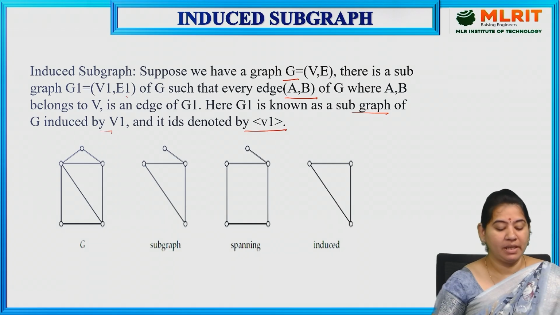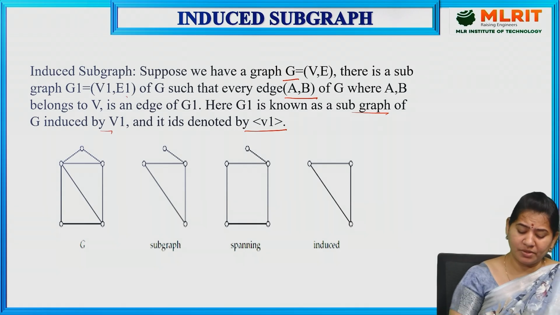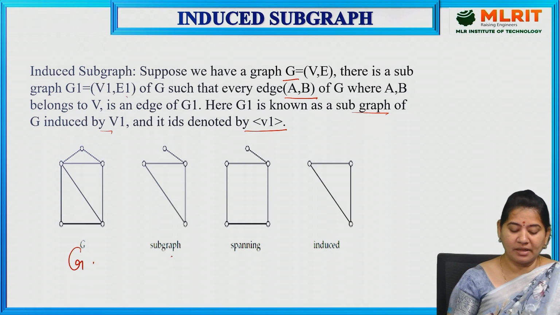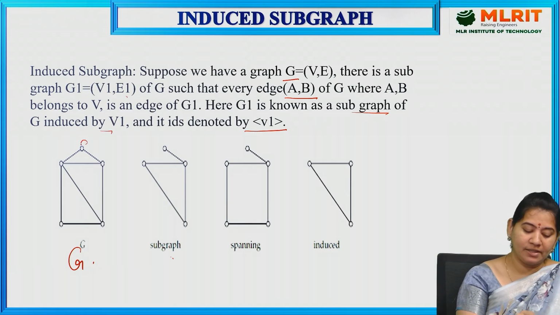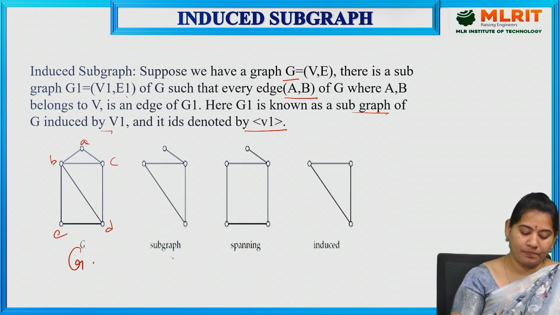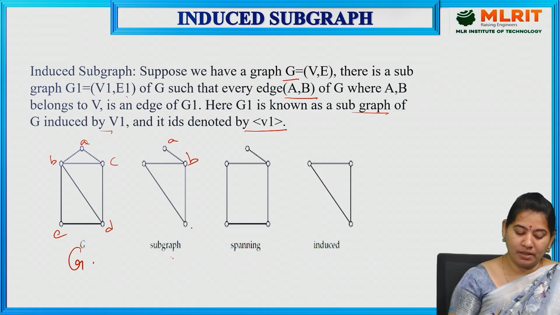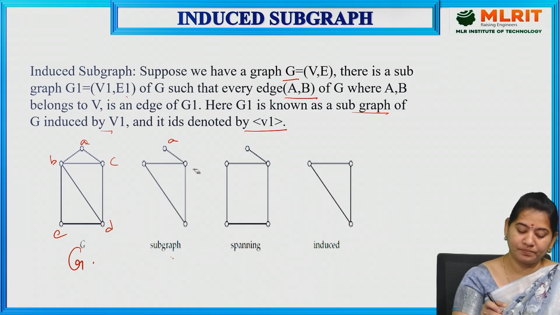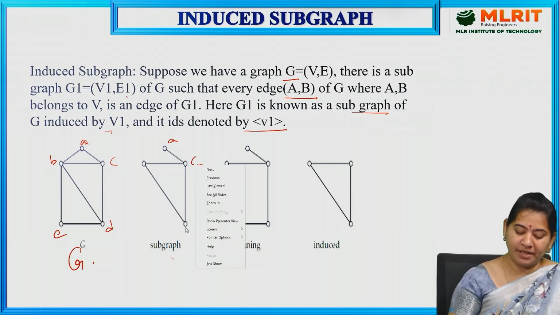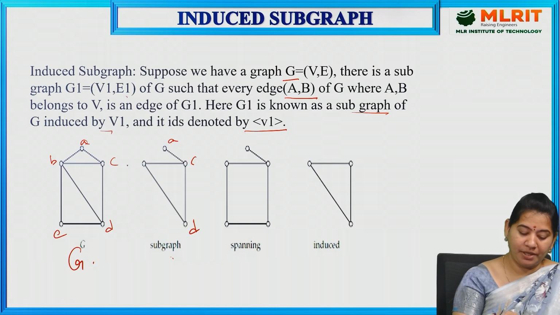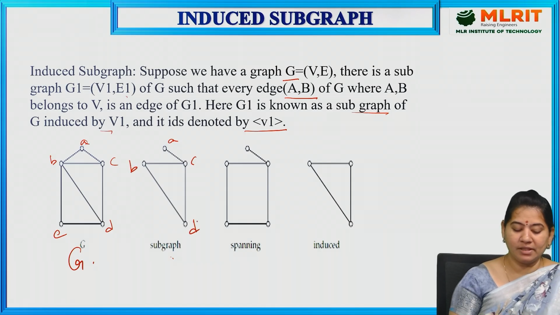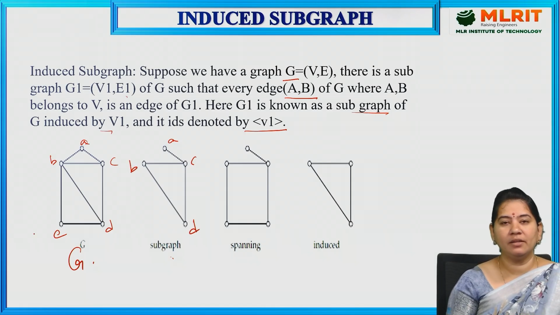So what is the meaning here? Just observe. This is a graph here. How can I say this graph is called a subgraph? Whatever vertices I have, for example, here I am denoting the vertices with A, B, C, D, E. Now I have A, yes it is there, B it is there, and C, and this is D, and this is B. So whichever vertices I have in the subgraph, those vertices are there in the main graph.